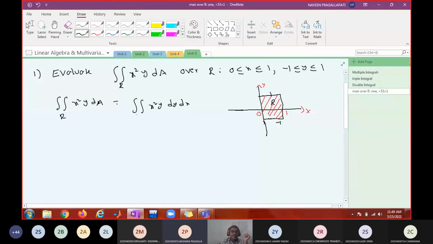Y varies from minus 1 to 1, and x varies from 0 to 1. Okay, for simplicity, I would like to take it as minus 1 to 2, because otherwise you may get 0. So call this as 2. Then y varies from minus 1 to 2. Is it fine now?